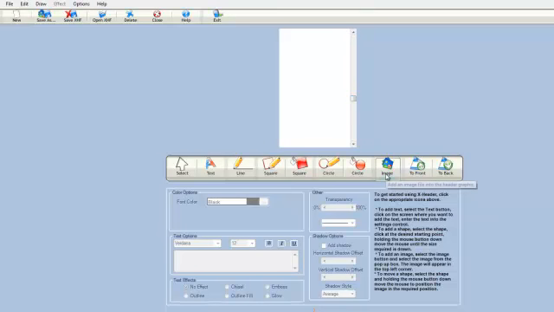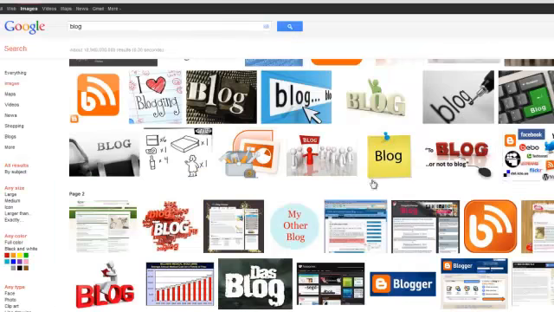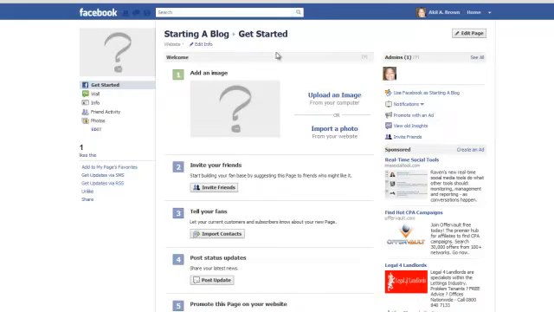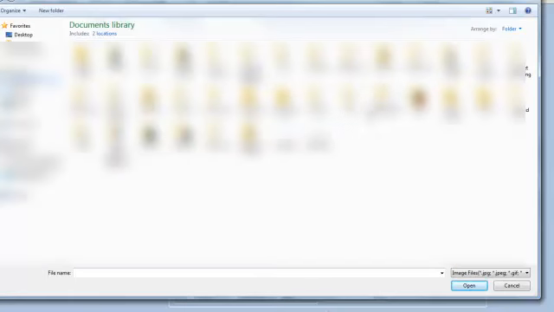As you can see, this is a blank graphic, or a blank logo, with dimensions of 180 by 540. So what I usually do is go to Google, look for some pictures, and save them to my desktop. The website is called Starting a Blog. In the previous video I showed you how I created the Facebook fan page, so now I'm going to show you how I create a logo. So I go to images and I find the file that I want, and I'll show you exactly how I go about doing this. So click on website.